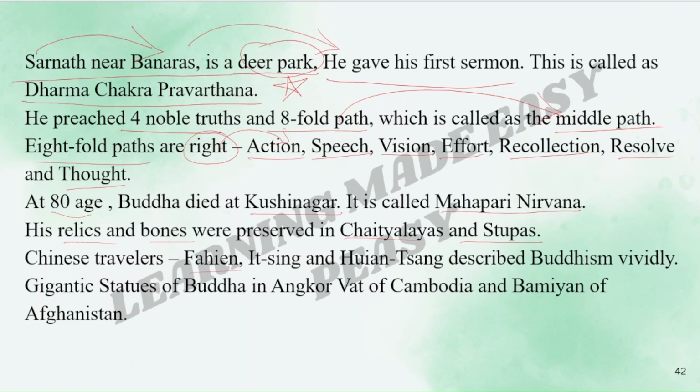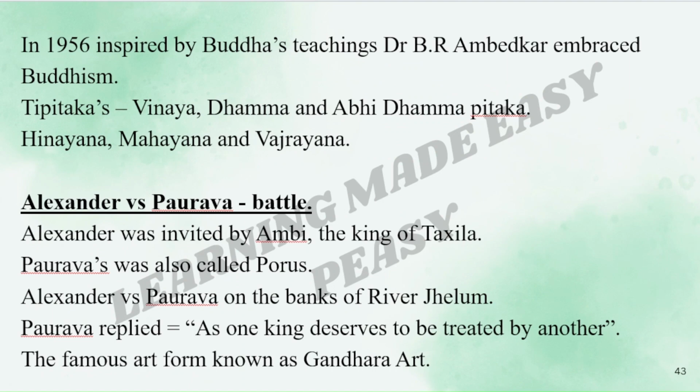The Chinese travelers Fahian, Itzing, and Huinsang described Buddhism vividly. Gigantic statues of Buddha are found in Angkor Wat of Cambodia and Bamiyan of Afghanistan. In 1956, inspired by the teachings of Buddha, Dr. B.R. Ambedkar embraced Buddhism. Three Pitakas: Vinaya Pitaka, Dhamma Pitaka, and Abhidhamma Pitaka. There were three sects in Buddhism, that is Hinayana, Mahayana, and Vajrayana.